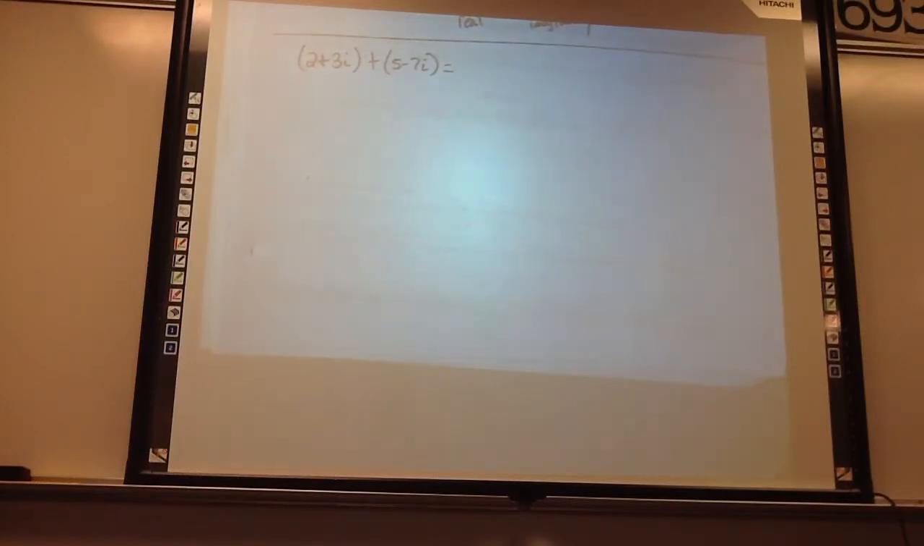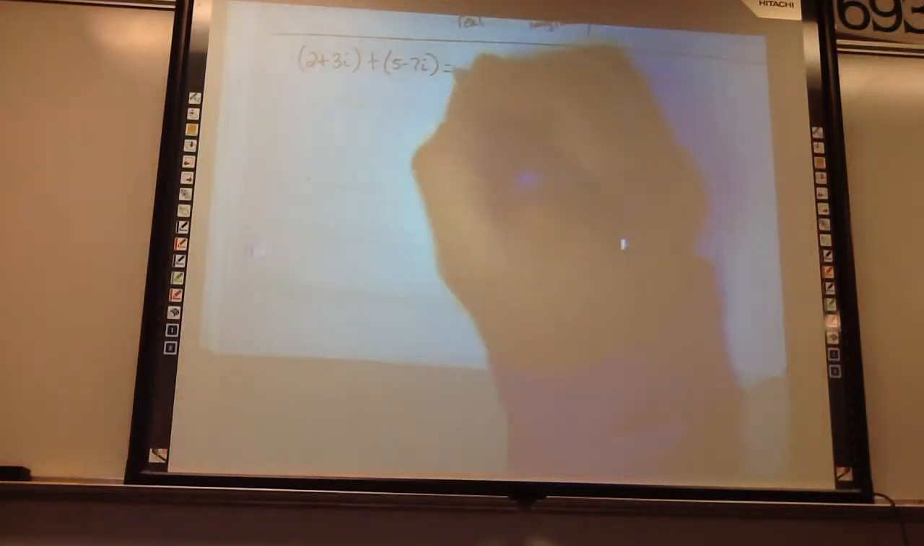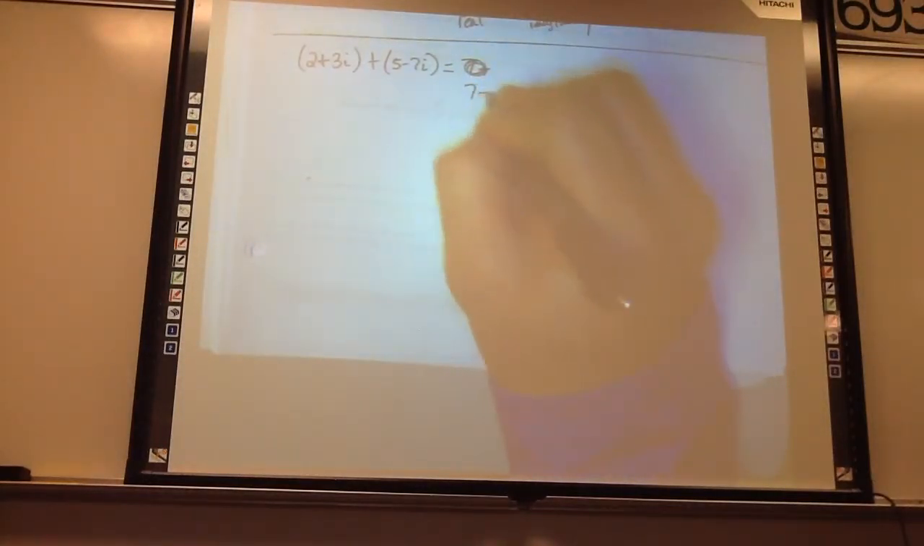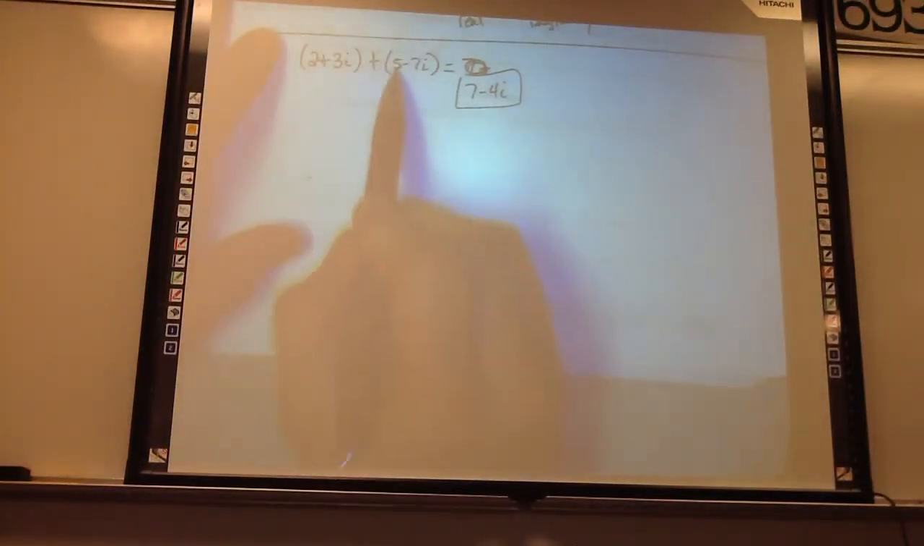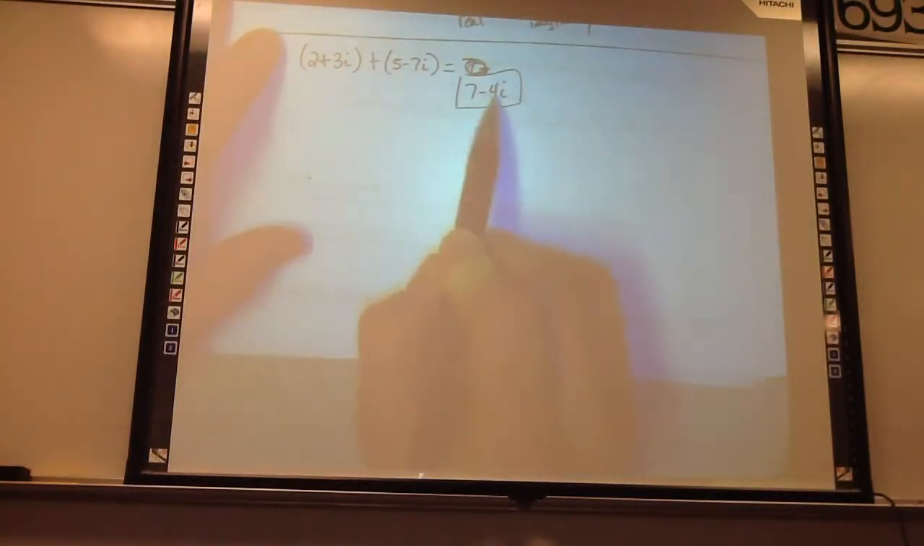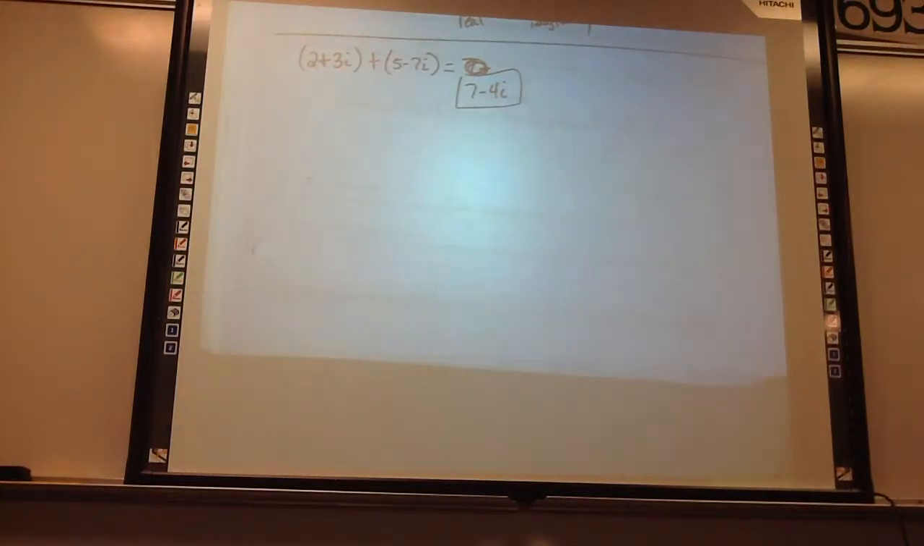Your answer will be a complex number. Is it 7 plus 4i? No, it isn't. 7 minus 4i would be the answer. It's like combining like terms. 2 plus 5 is 7. 3 plus negative 7i is negative 4i. It's just like combining like terms with x's. That's all it is.